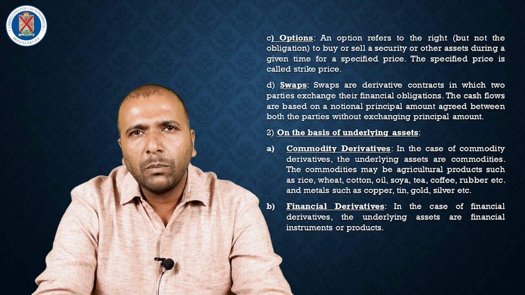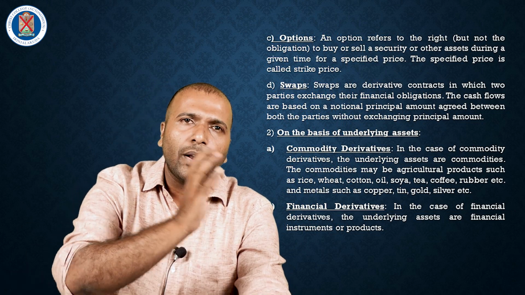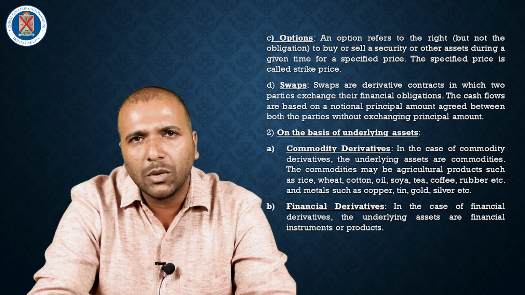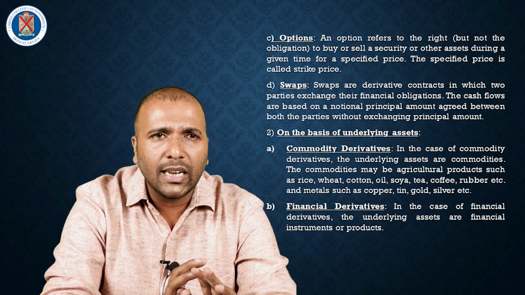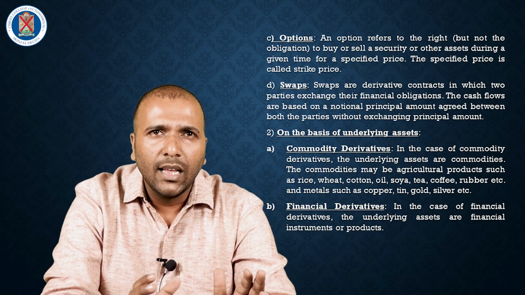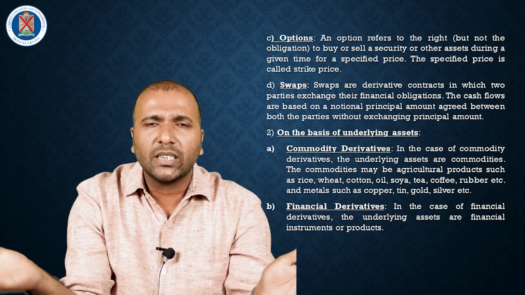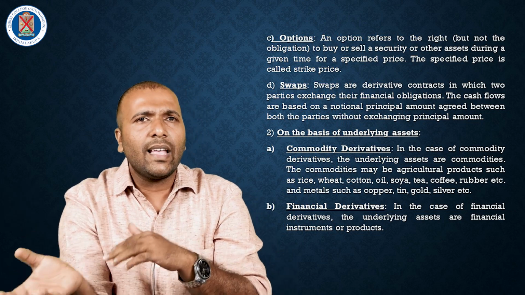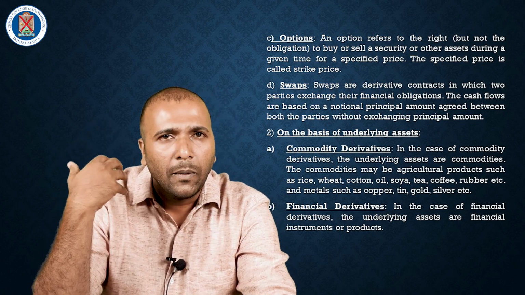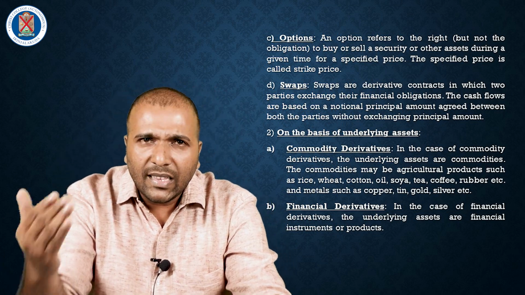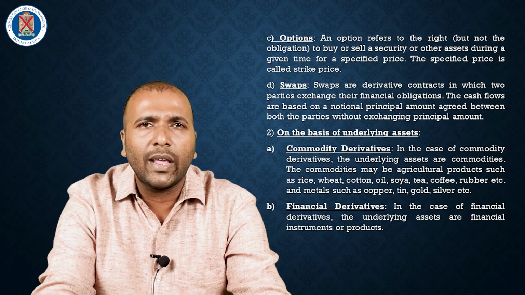And the fourth type of derivative is the swap. A swap is entirely different from the above three derivative products. A swap simply means an exchange of financial obligations. This type of derivative contract is used by multinational companies to exchange their financial obligations with regard to their loan repayments. And these are the four types of derivatives on the basis of the nature of payoff.